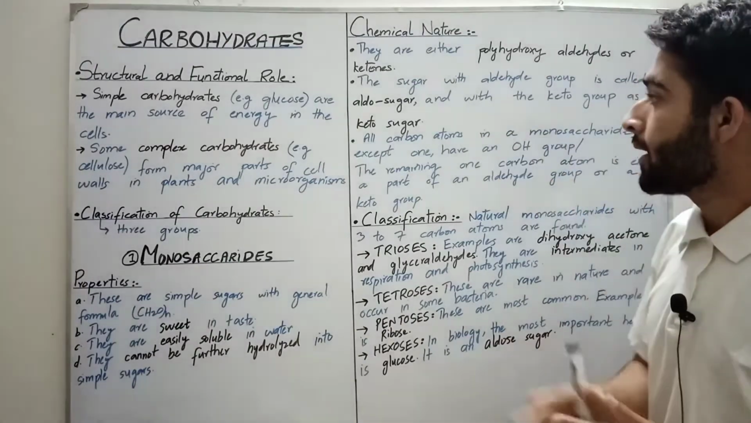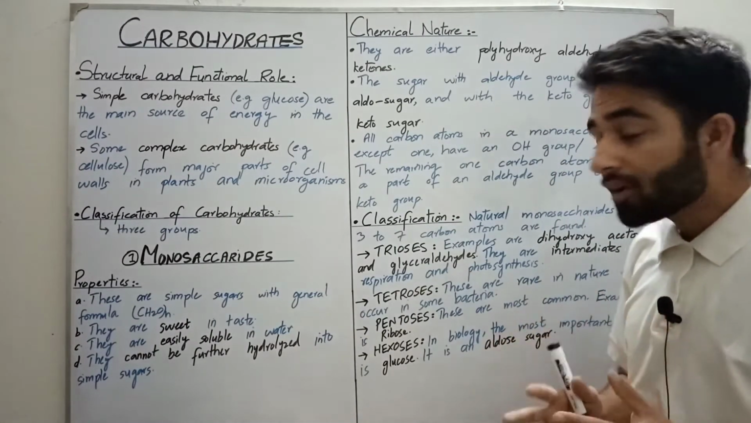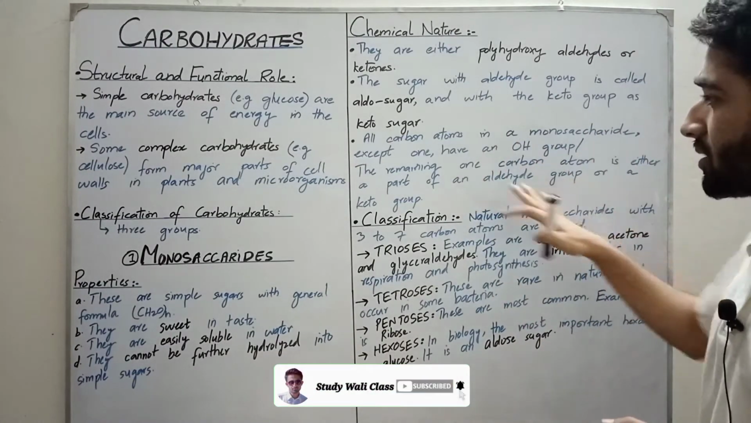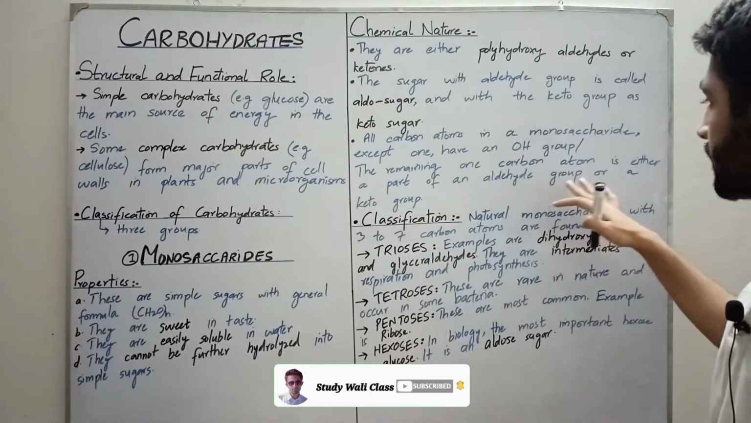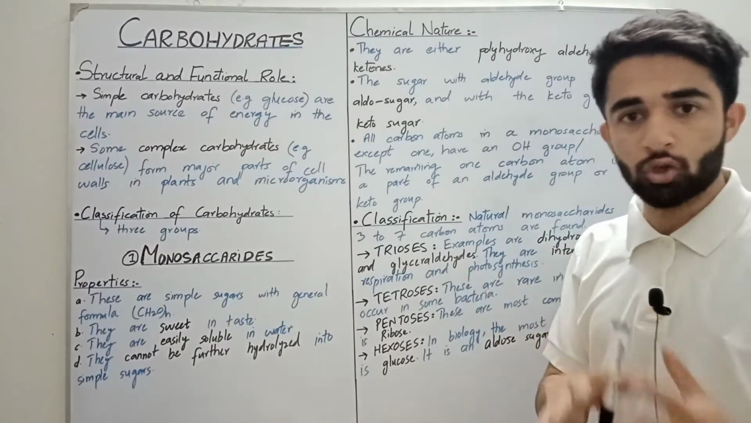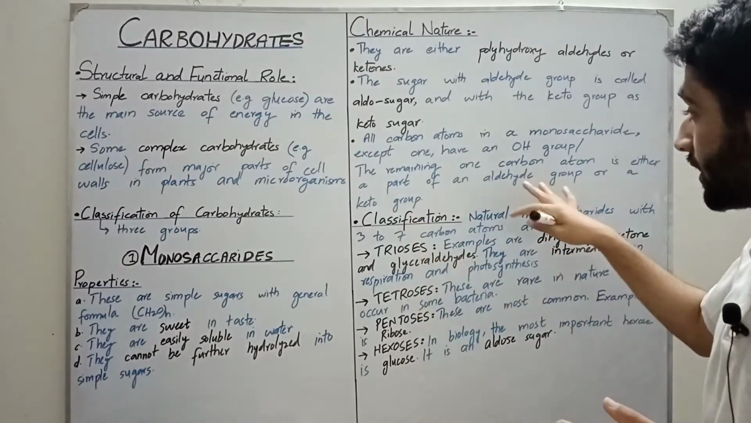All carbon atoms in monosaccharides except one have the OH group, and the remaining one carbon atom is either part of an aldehydic group or a keto group. It means all the carbon atoms have OH groups except the one that is a part of a keto group or the aldehydic group.